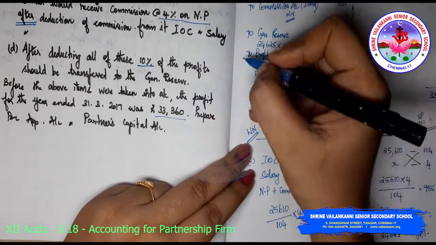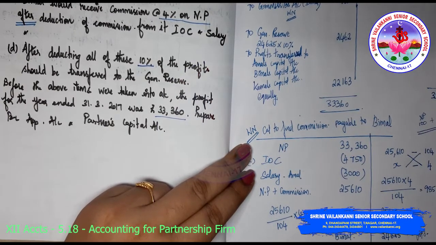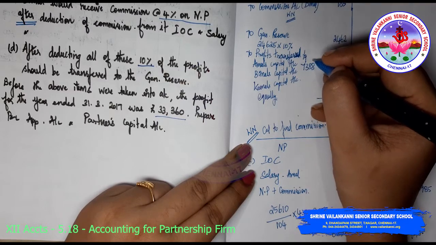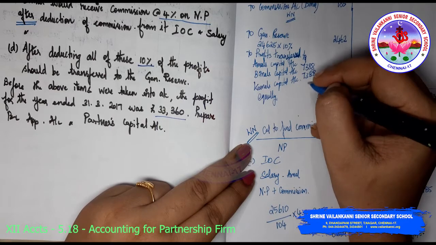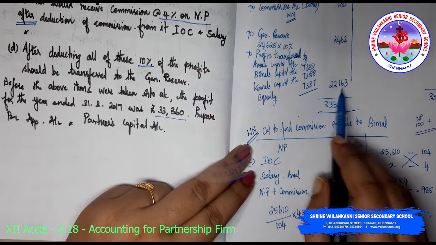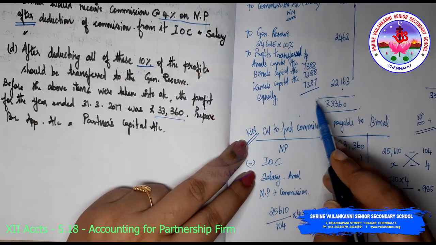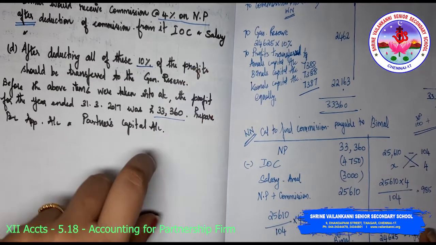This has to be divided equally. So I'm just dividing by 3. I'm getting 7387.66. I'm taking it as 7388, 7388 and 7387 in order to tally and get this. Okay, so 1 rupee, it doesn't matter, then only we will get a round figure. So that's why I've written as 7387. So we have almost done the problem.